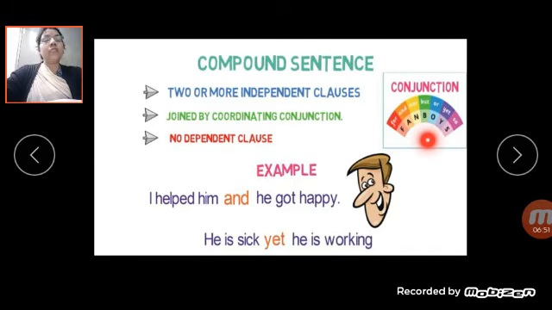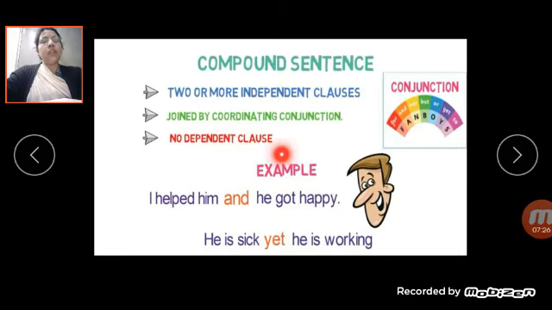I hope that you all have studied these words in your 5th class, 6th class also. F stands for for, A stands for and, N stands for nor, B stands for but, O stands for or, Y stands for yet, and S stands for so. So FANBOYS is the seven coordinating conjunctions. With this FANBOYS acronym you can learn these seven coordinating conjunctions.